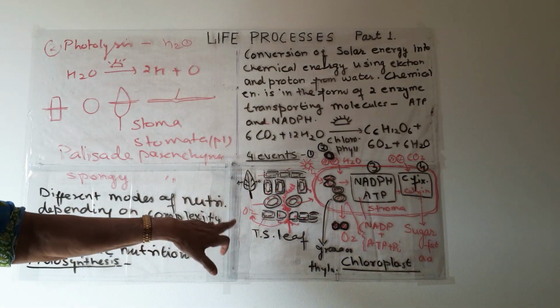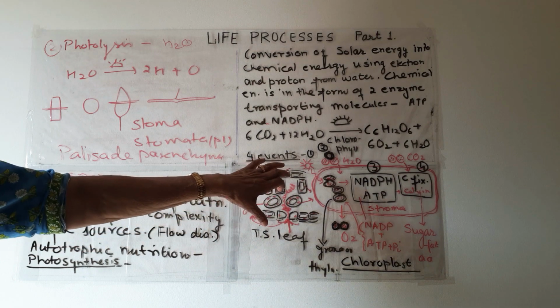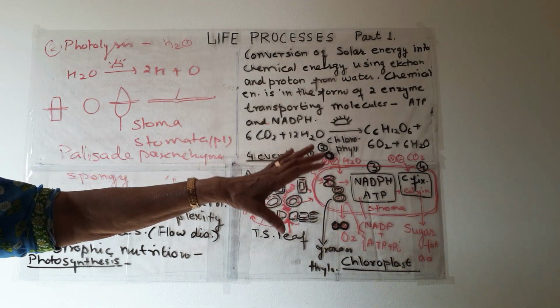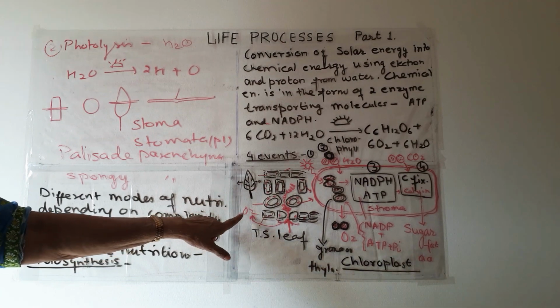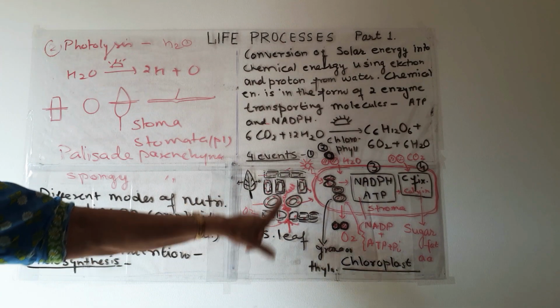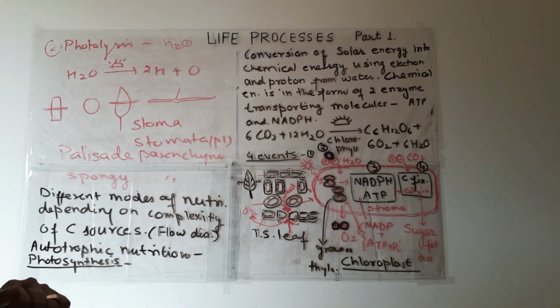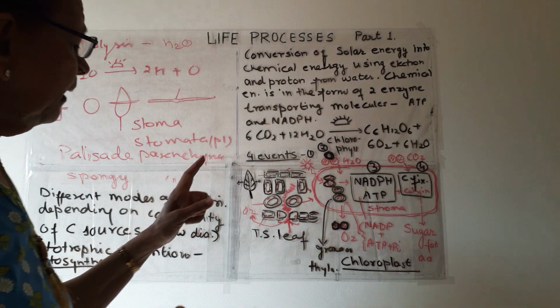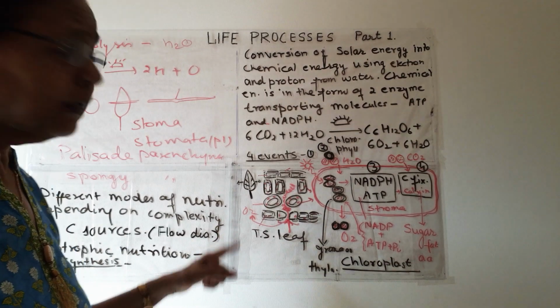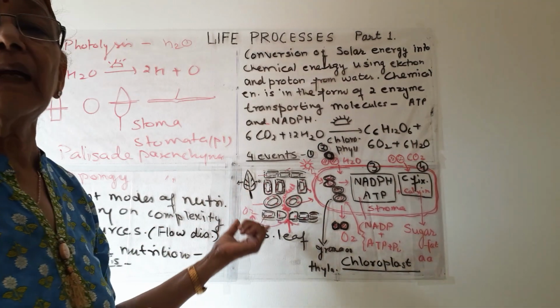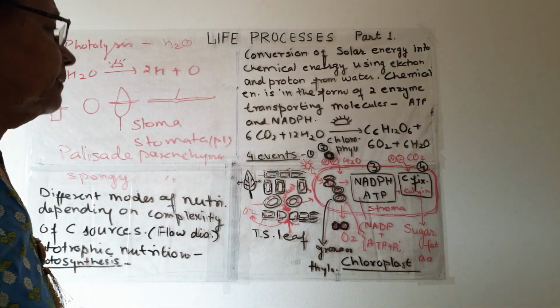In daytime this oxygen is used inside the plant for respiration. Oxygen does not come out, only carbon dioxide is going in, and oxygen is used for respiration, and carbon dioxide which is formed during respiration is used inside the plant for photosynthesis.